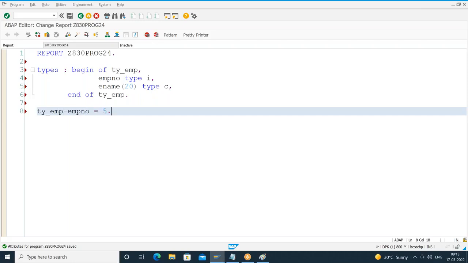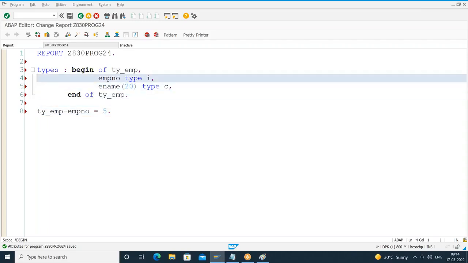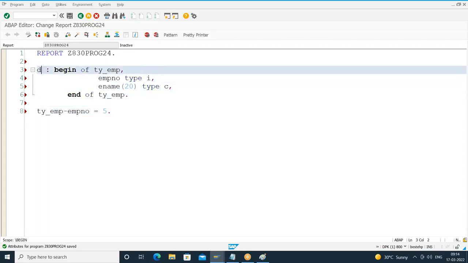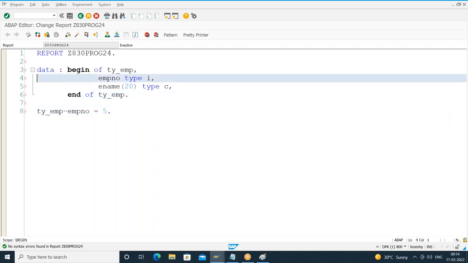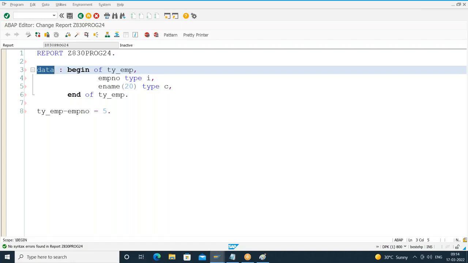Employee number equal to 5. ty underscore emp hyphen employee number equal to 5. This is very much valid if you had declared it using the DATA keyword. It's the same thing. If I use the DATA keyword, memory will be allocated and fields get initialized to default values. So when I do the syntax check, I don't have any errors. Now I replace this DATA with TYPES. So save it.